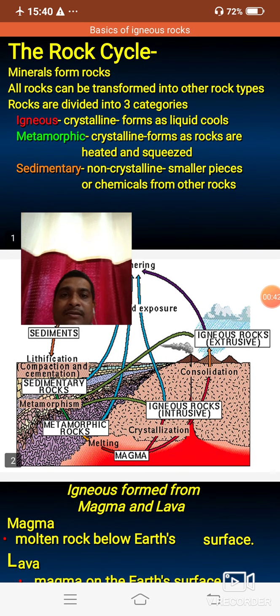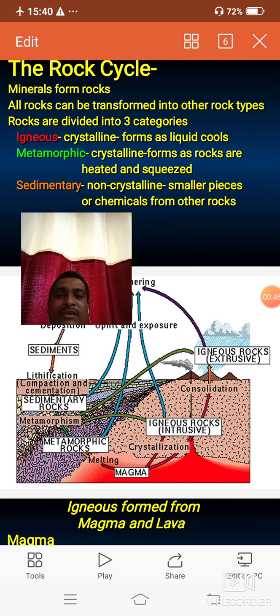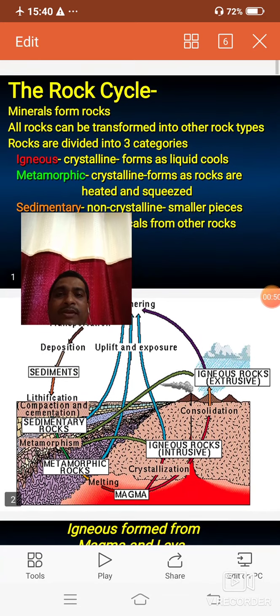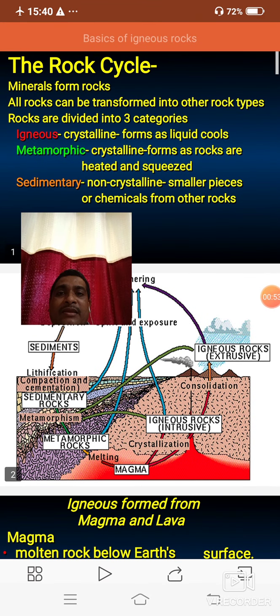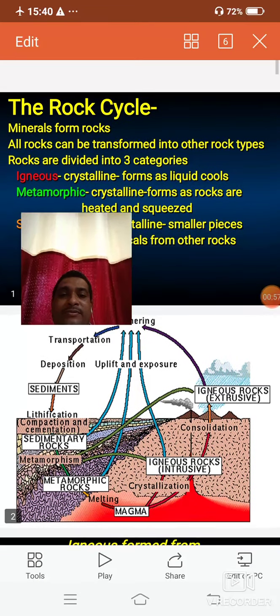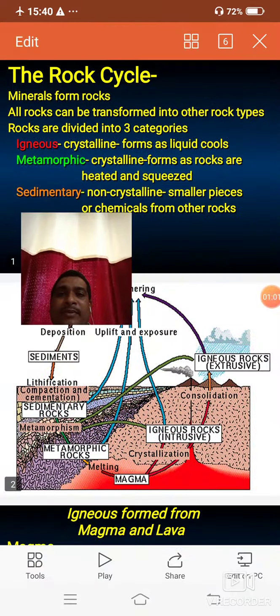What is meant by the rock cycle? First we see the rock cycle. Minerals form rock; a rock is an aggregate of minerals. And what is meant by mineral? A mineral is an aggregate of elements. A rock can be transformed into other rock types. There are three main types of rocks: igneous rocks, sedimentary rocks and metamorphic rocks.